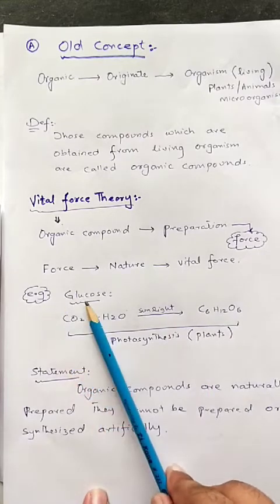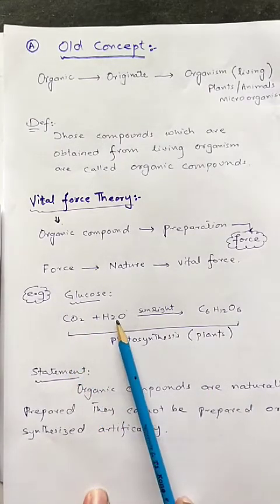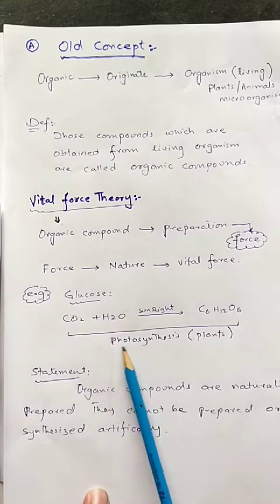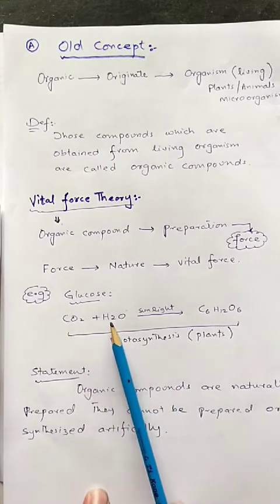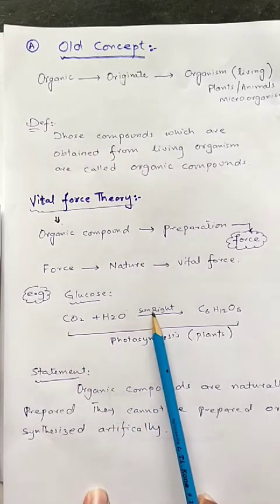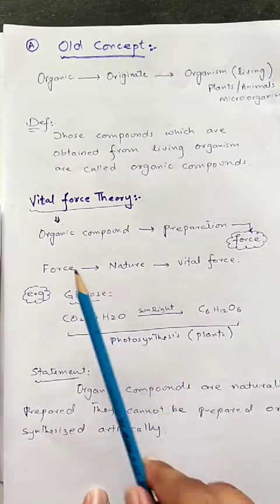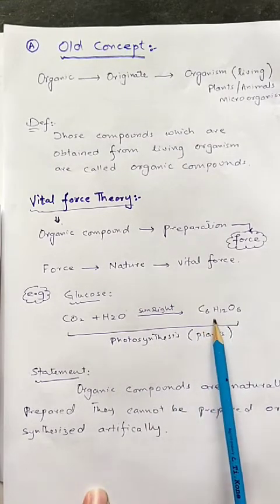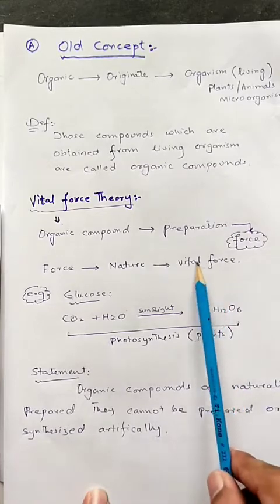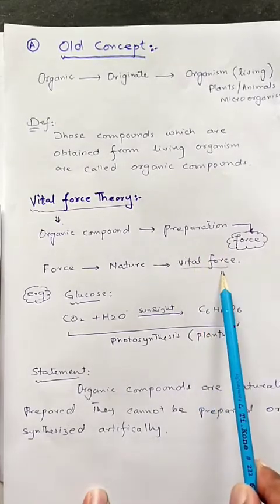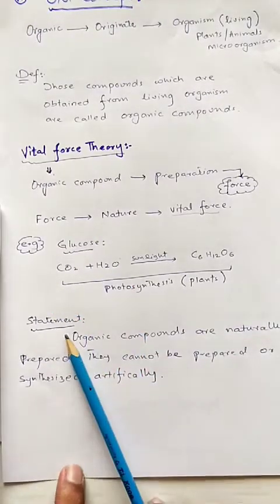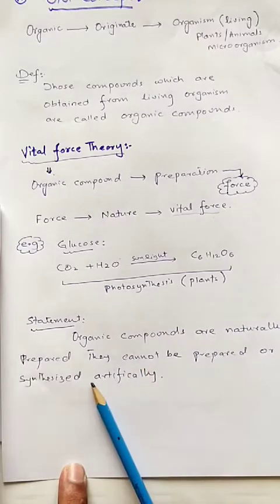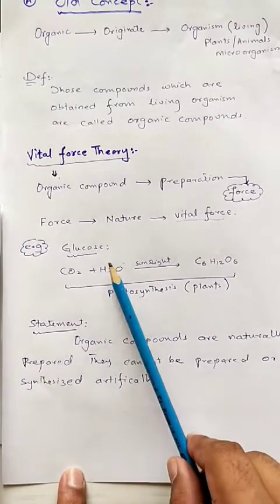For example, for the preparation of glucose, carbon dioxide and water combine in the chlorophyll of a plant, and this process is known as photosynthesis. When carbon dioxide and water combine in the presence of sunlight, they produce glucose. So according to vital force theory, for the preparation of the organic compound glucose, a force is required, named vital force. The statement of vital force theory is that organic compounds are naturally prepared. They cannot be prepared or synthesized artificially.